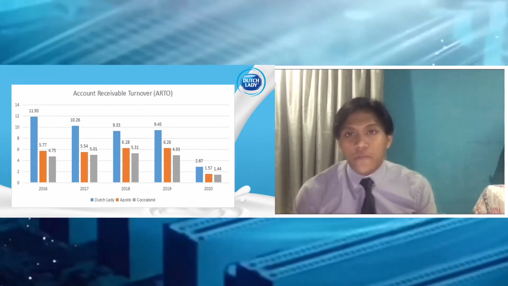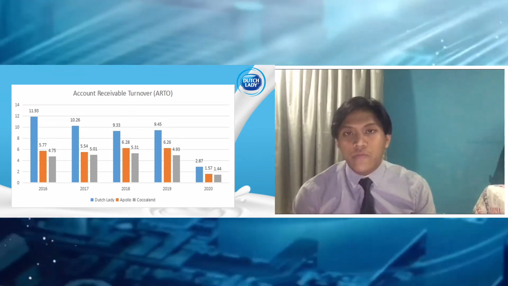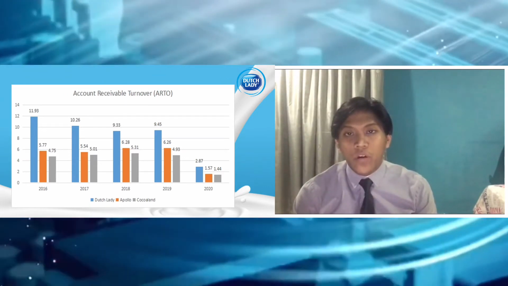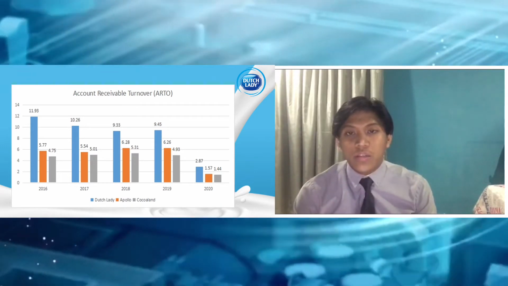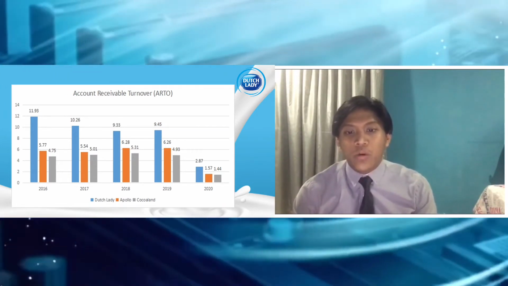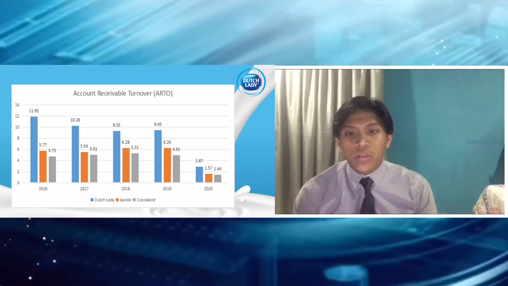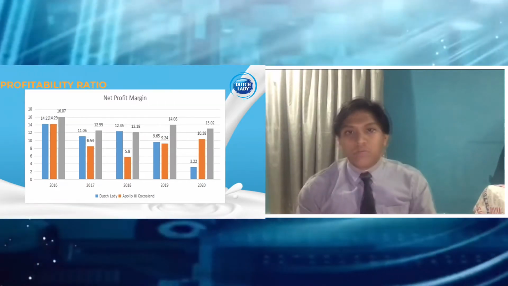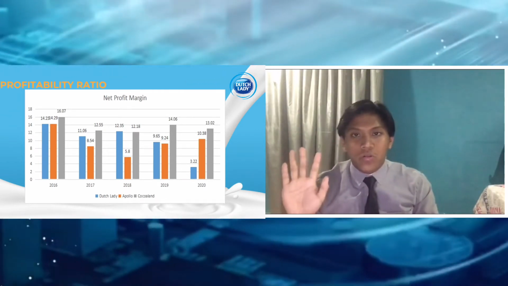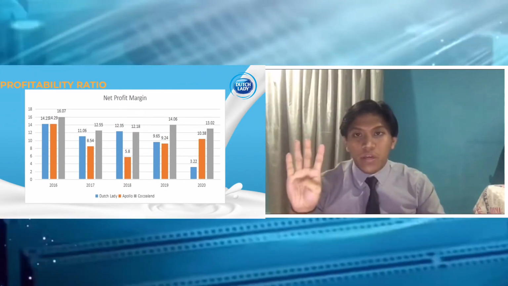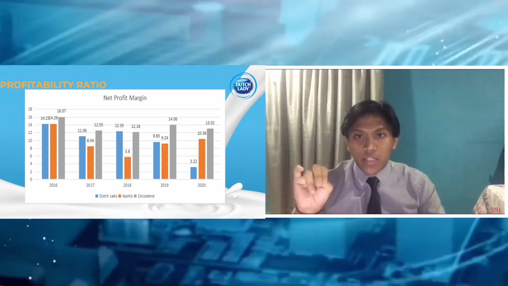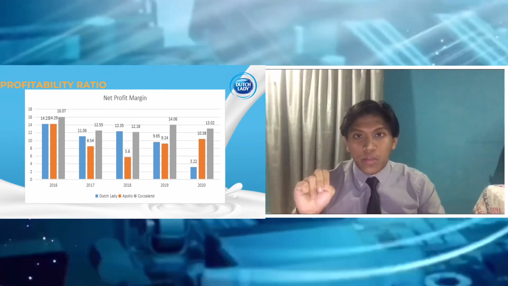The last one for activity ratio is account receivable turnover. This ratio indicates that higher is better. For Dutch Lady, the highest is in 2016, which is 11.93 times, while the lowest is in 2020, which is 2.87 times. Moving on to the profitability ratio, there are 5 types of ratio, which are gross profit margin, net profit margin, operating profit margin, return on asset, and return on equity.